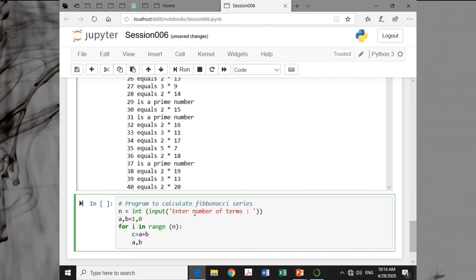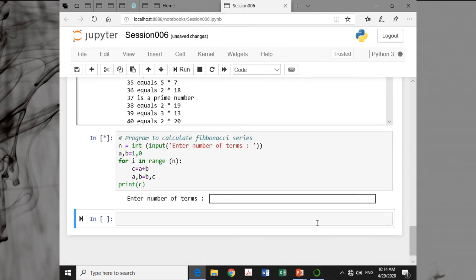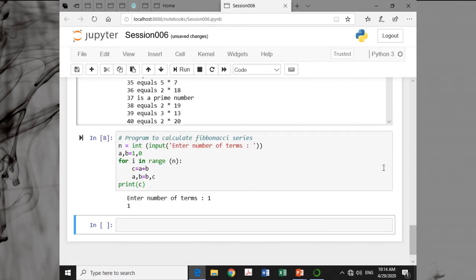Okay, then a is equal to b and b is equal to c. a becomes the second term and the second term becomes the third term, and so on. So this will be repeated, and here I am printing c. This is just to find the nth term. If I run the program, what is the first Fibonacci term? You can see the first Fibonacci term is 1.